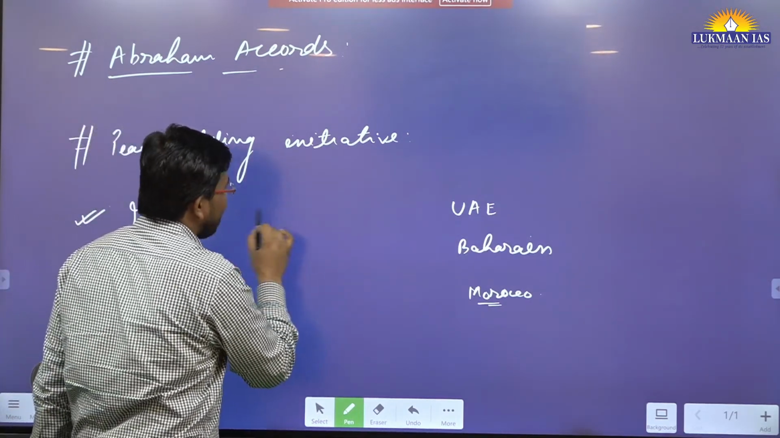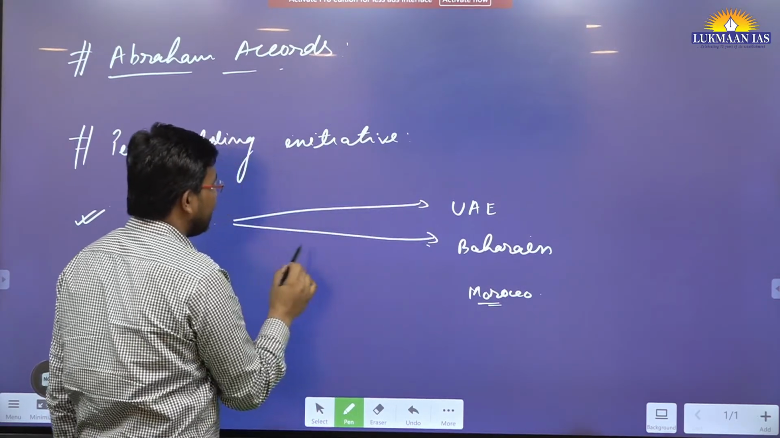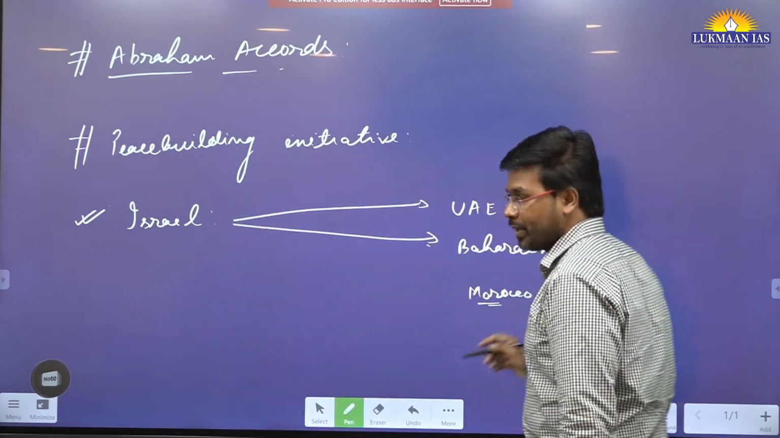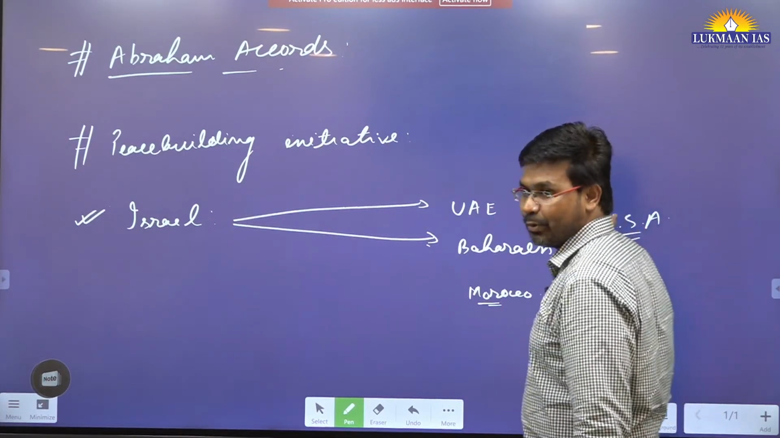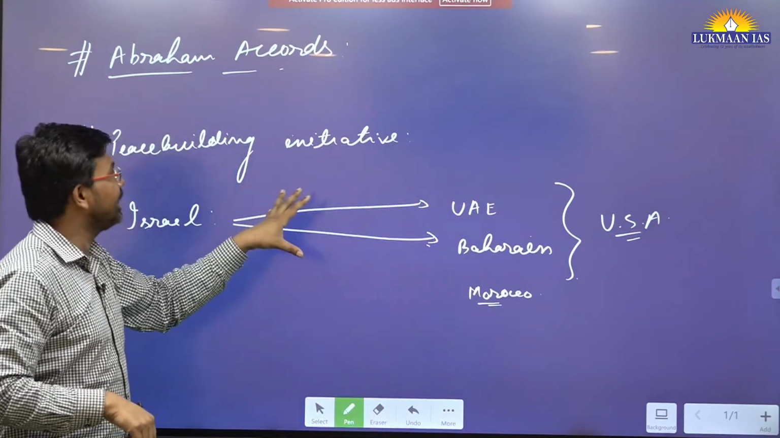So he said that Israel, then the United States, Arab Emirates, Bahrain, these countries have together signed a peace treaty, and this peace treaty has been brokered by the United States of America. It means the United States of America played a key role in this peace building initiative.